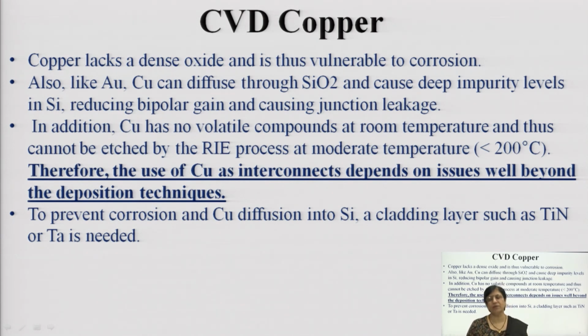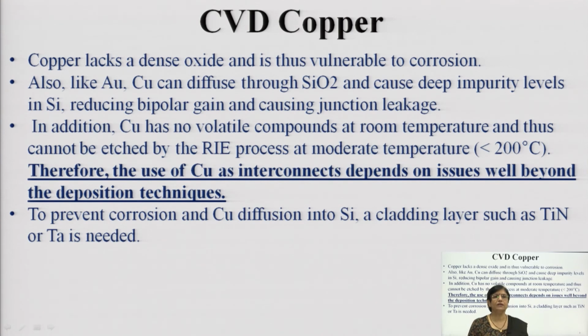Just like aluminum has the property to get diffused through silicon, similarly copper has the property to get diffused through silicon dioxide and can form pits or spikes. So, you always ensure that the use of copper as interconnect depends on issues well beyond the deposition techniques.